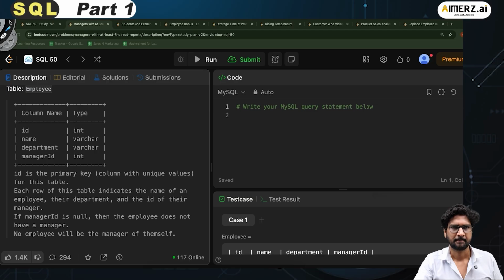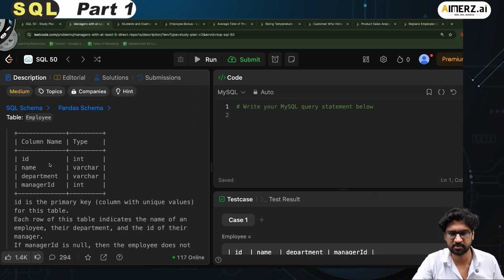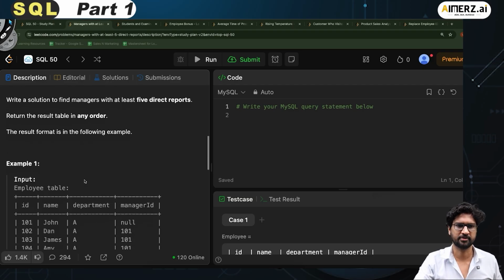That's perfectly fine. The next question is, write a solution to find the managers with at least 5 direct reportees. So again, I have to do a self-join kind of situation here, because I have only one table, and that table also has information about the manager IDs and also the employees. So I have to find those manager IDs which have at least 5 direct reportees to them, right? So this is what I have to go and write the code.